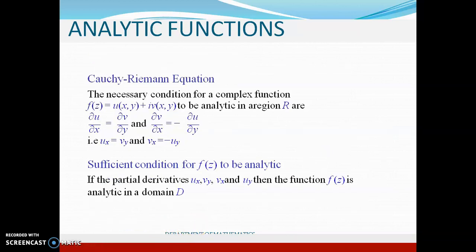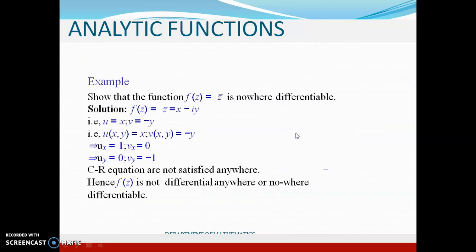Now, what is the condition for the existence of analytic function? Suppose you have a function f of z equal to u plus iv, where u and v are real valued functions of the variables x and y, then it is said to be analytic in a region R if some conditions are satisfied. What are those conditions? The real valued functions u and v must have first order partial derivatives ux, vy, vx and uy, and this Cauchy-Riemann equation dou u by dou x equal to dou v by dou y and dou v by dou x equal to minus dou u by dou y should be satisfied.